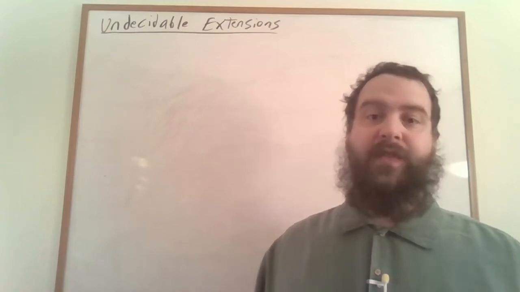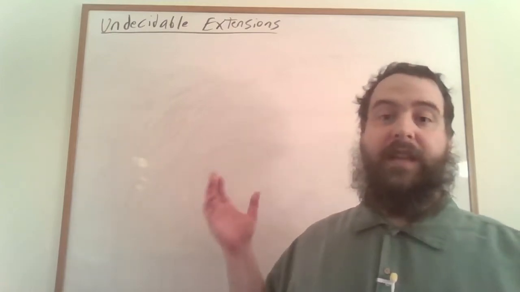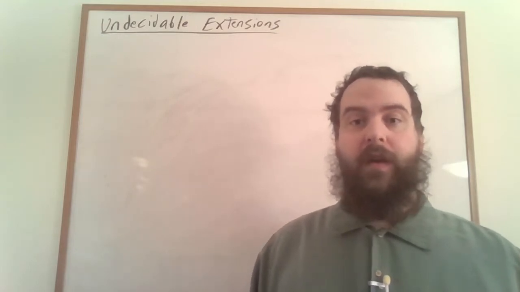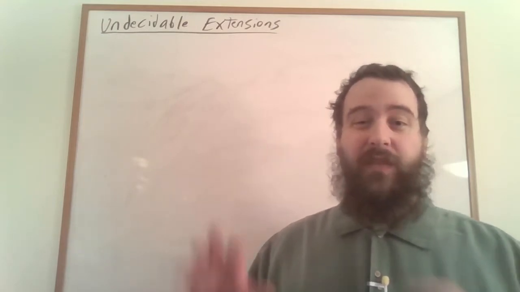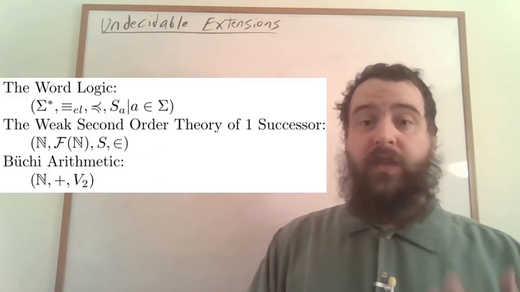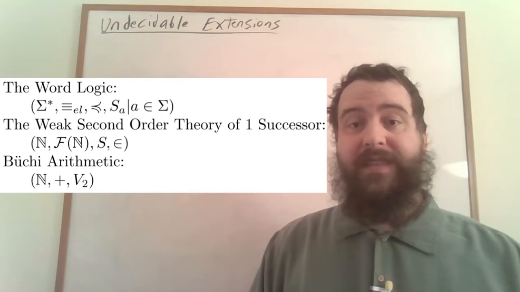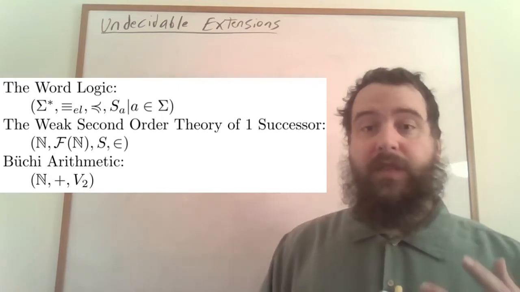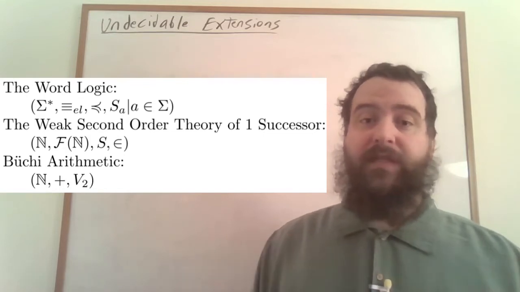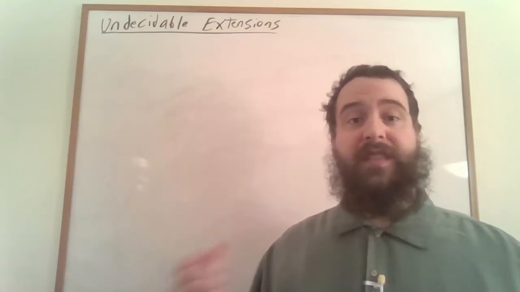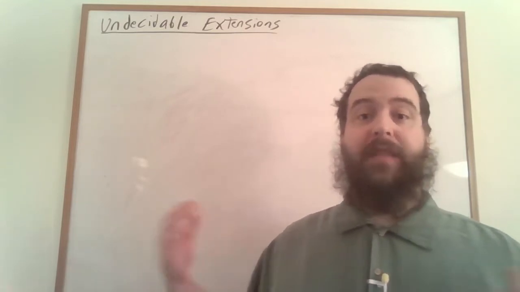Hello, in this video I'd like to talk about some undecidable extensions of the regular structures that we've been looking at so far. Remember that the key structures that we're interested in studying in this video series are the word logic, the weak second order theory of one successor, and Büchi arithmetic. And they're all expressively equivalent to each other, and they're all expressively equivalent to the regular languages. So what sorts of things can we add to these structures to make them undecidable?